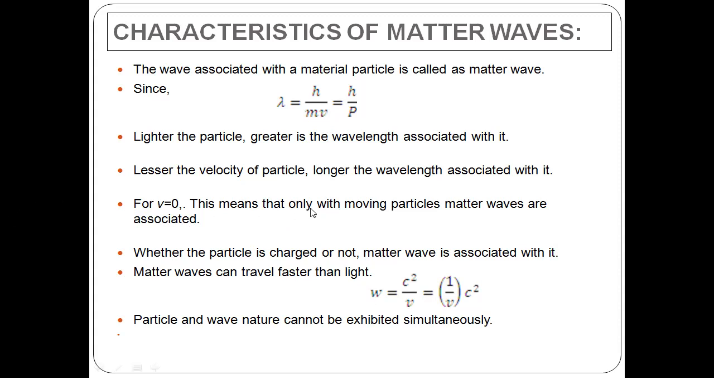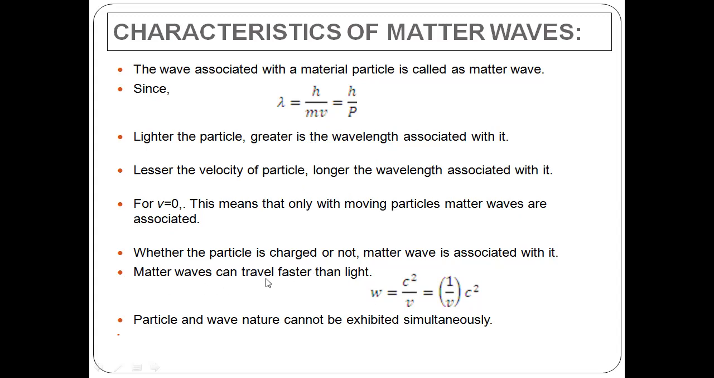That means that matter waves are associated only with moving particles, not with stable particles. Only particles with a certain velocity are associated with matter waves. Since we didn't find any charge terms in this formula, whether the particle is charged or not, a matter wave will be associated with it, as long as it is in movement.